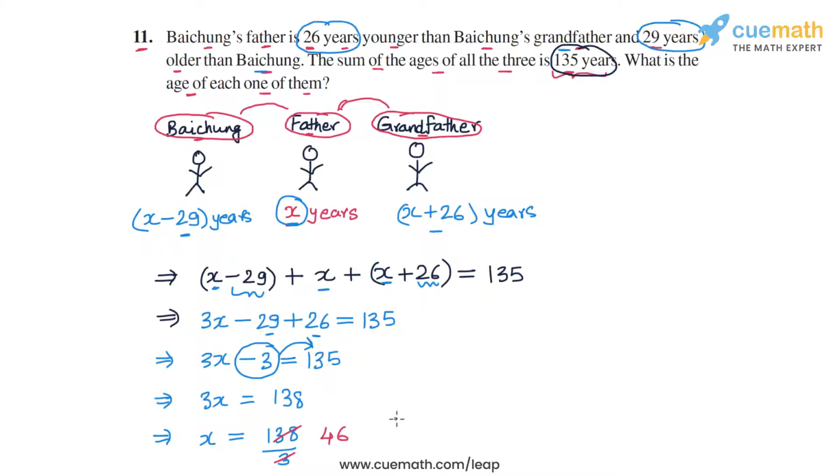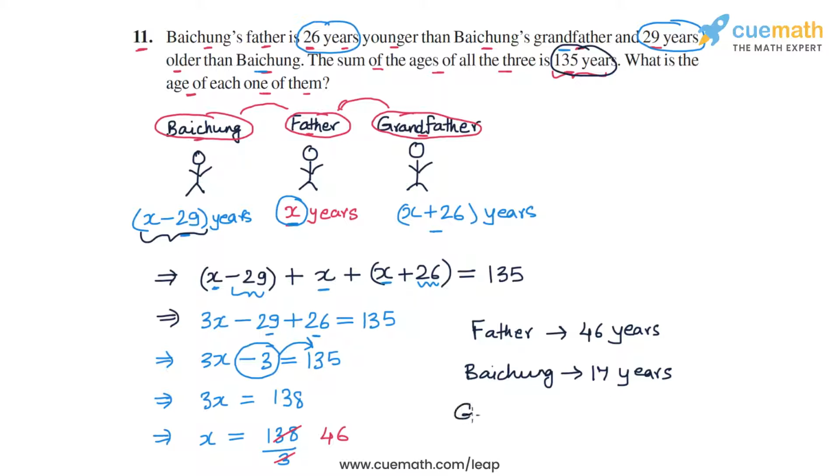And now that we have the value of x, we can find the ages of each of the three people. So the father's age is x years, so the father's age is 46 years. Baichung's age is x minus 29, or 46 minus 29, so that will be 17 years.